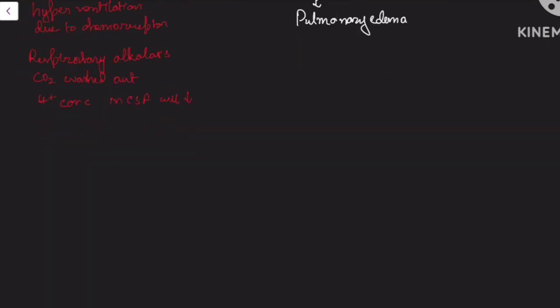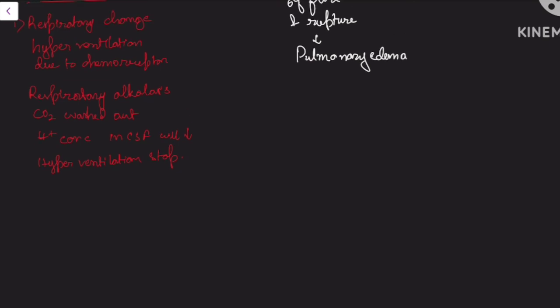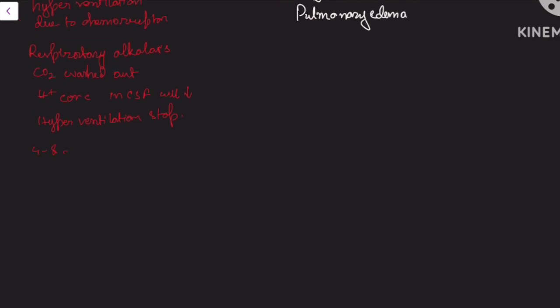The chemoreceptors that were previously stimulated will now not be stimulated, so this hyperventilation will stop. However, again in 4 to 8 days, the hyperventilation will start again and will become about 5 times more than normal.